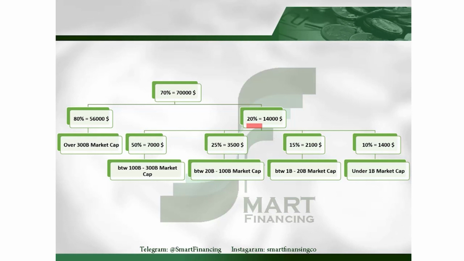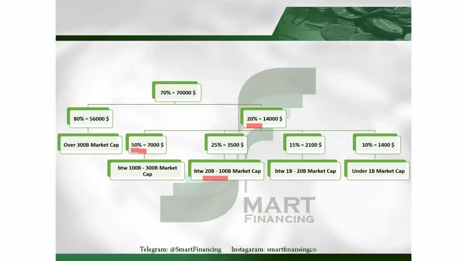With the 20% that we mentioned earlier, we should do it like this: 50% of this money, which is equal to $7,000, should be invested in companies with a market cap between $100 billion and $300 billion. 25% of this money, that is equal to $3,500, should be invested in companies with a market cap between $20 billion and $100 billion.